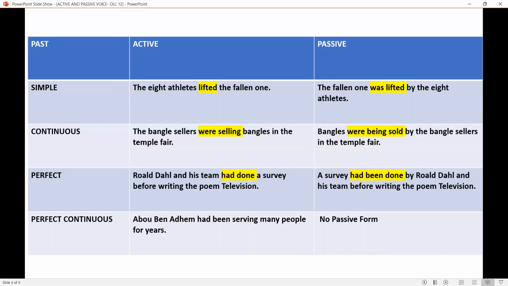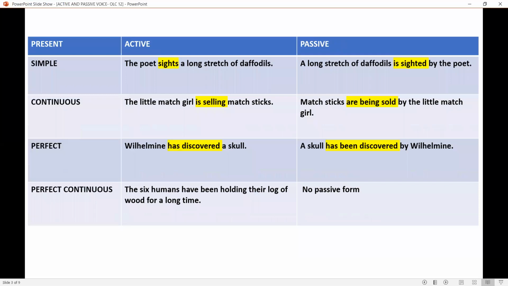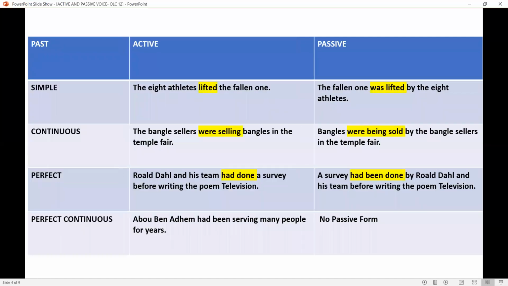Past continuous. The bangle sellers were selling bangles in the temple fair. Bangles were being sold by the bangle sellers in the temple fair. So in past continuous, being is used. Remember, in present tense also, present continuous also, being is used. Past continuous also, were being sold by the bangle sellers. All right, being is used.